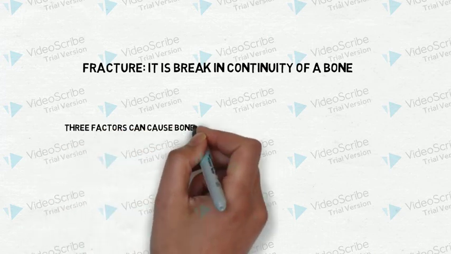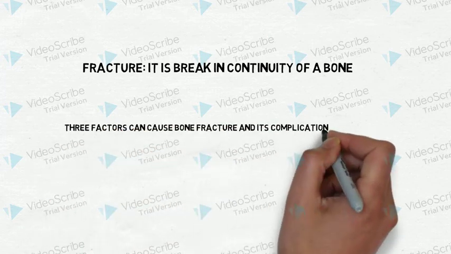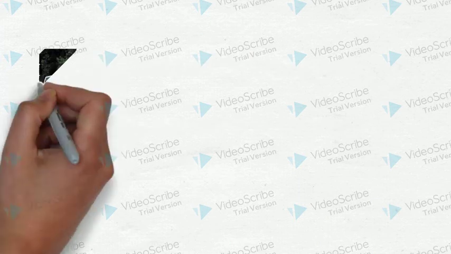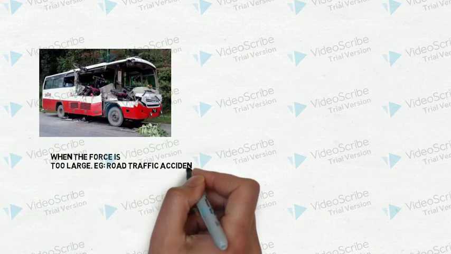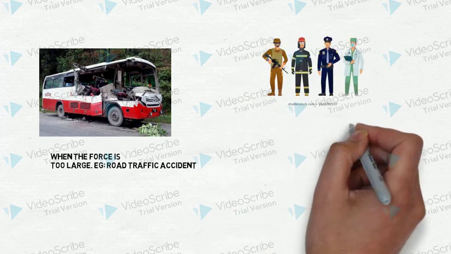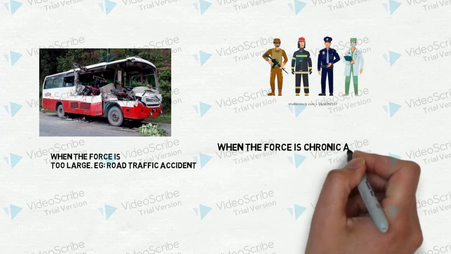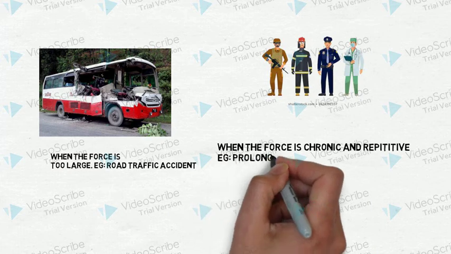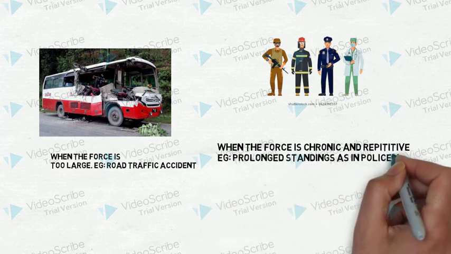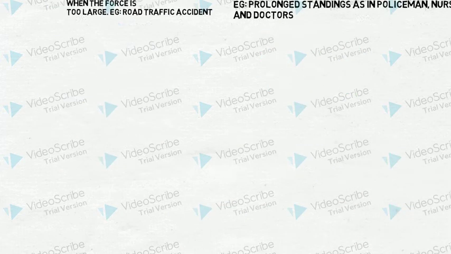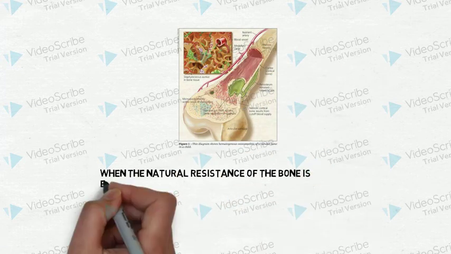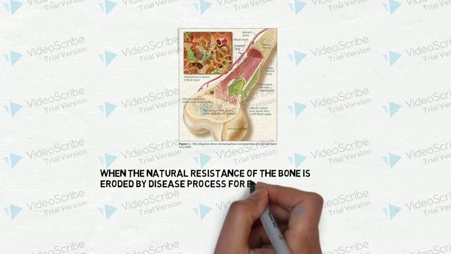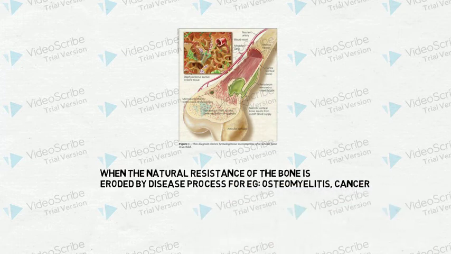Three factors can cause bone fracture and its complications. The first one is when the force is too large, for example a road traffic accident. The second one is when the force is chronic and repetitive, for example prolonged standing as in policemen, nurses and doctors. The third one is when the natural resistance of the bone is eroded by a disease process, for example osteomyelitis and cancer.